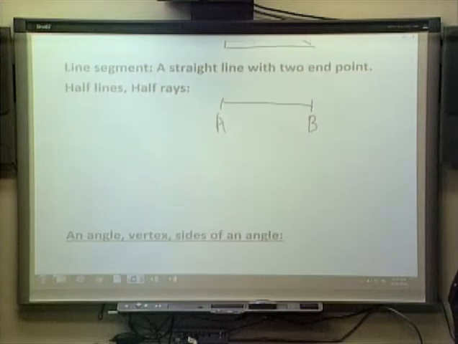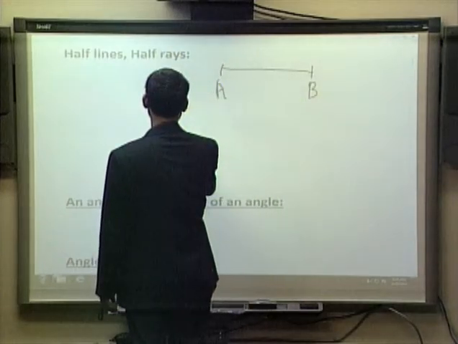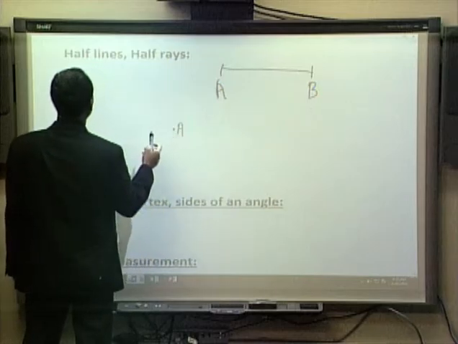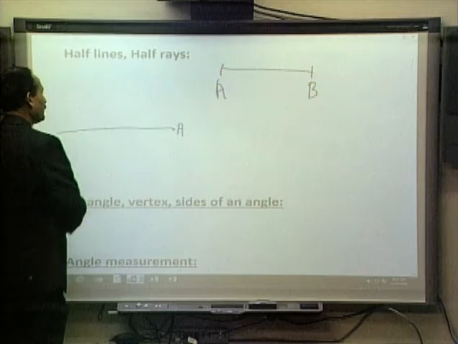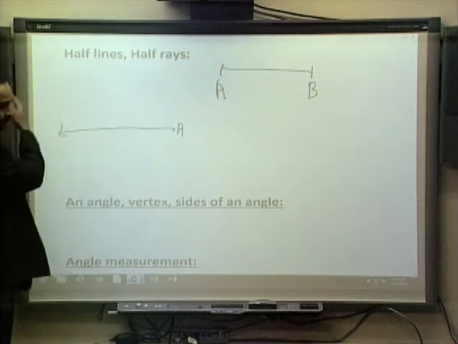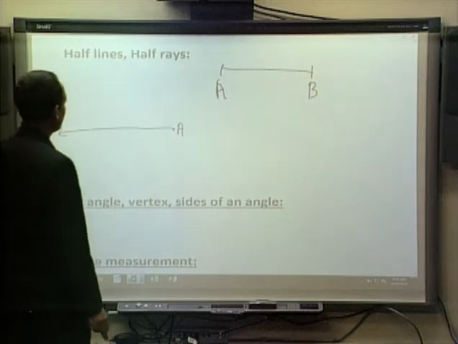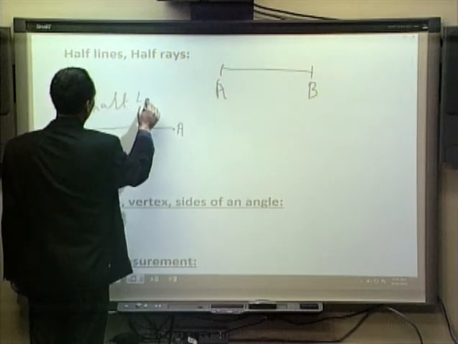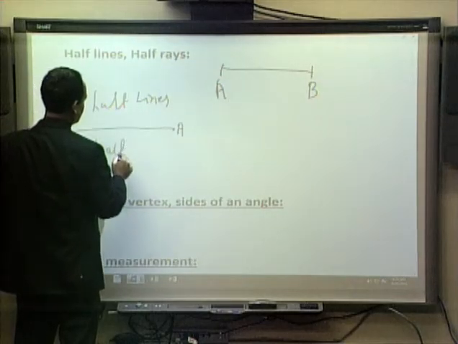And we can define half lines. For example, let's say this is a point. I can define half lines. A half line means a line starting from this point without any end point. It's going in that direction forever. This is a half line, and sometimes half lines are also called rays.